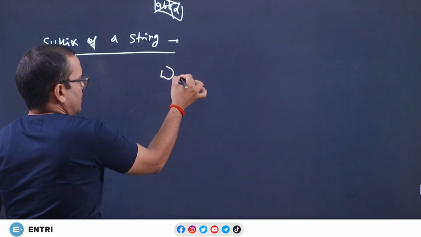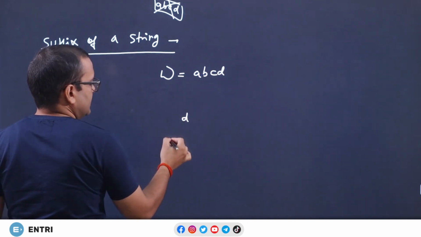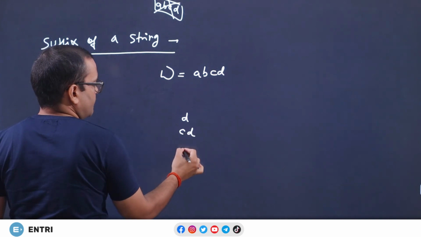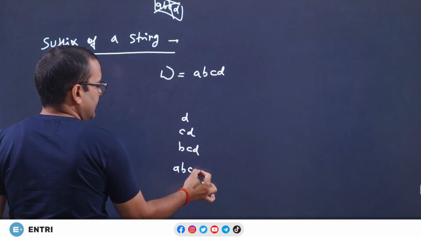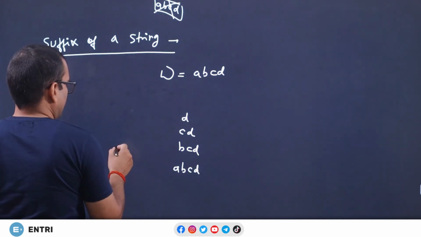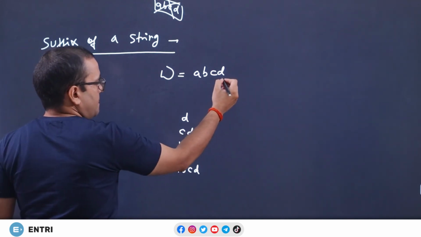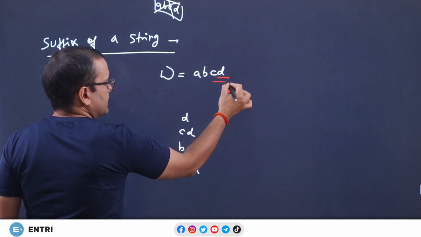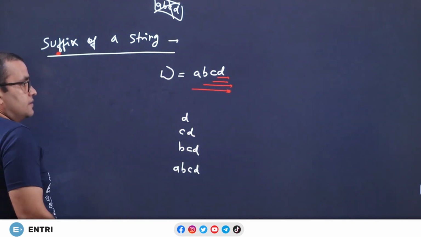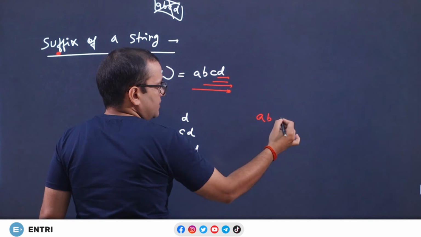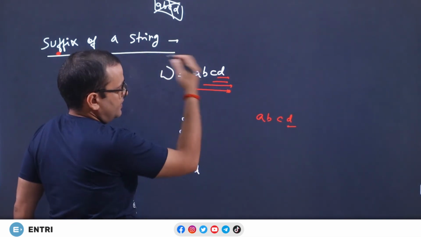For example, if you have a string A, B, C, D, then D will be a suffix, CD will be a suffix, BCD will be a suffix and ABCD will be a suffix. The meaning of suffix is the set of trailing symbols, means D, CD, BCD and ABCD.